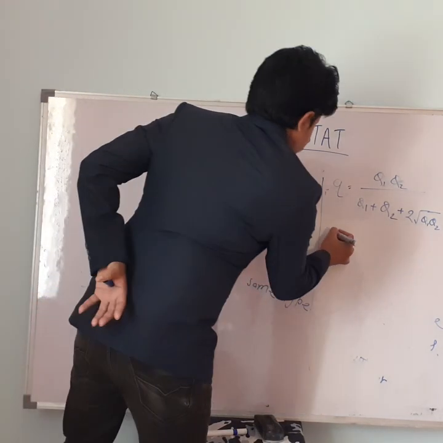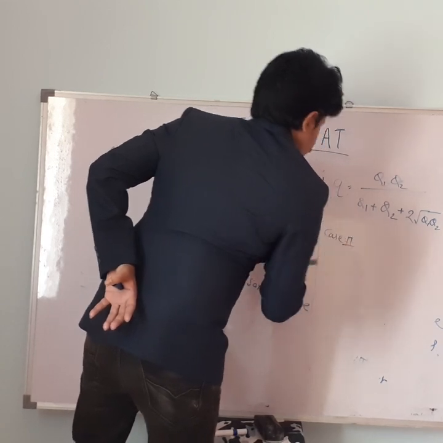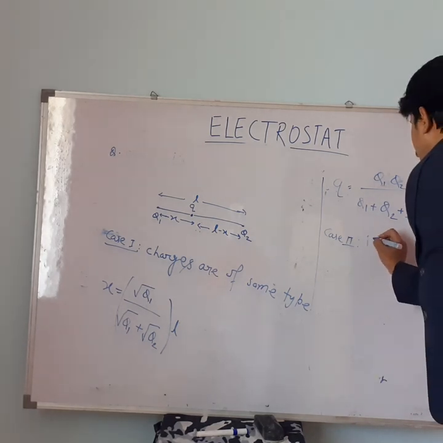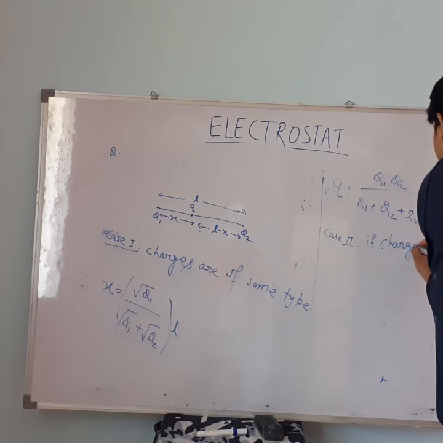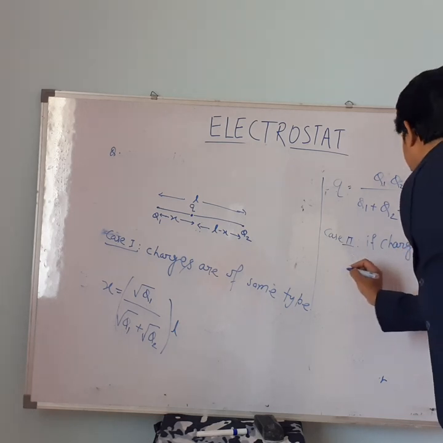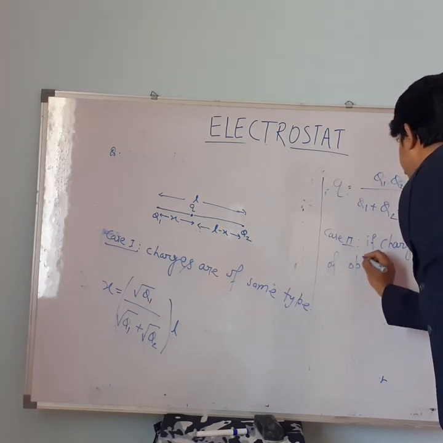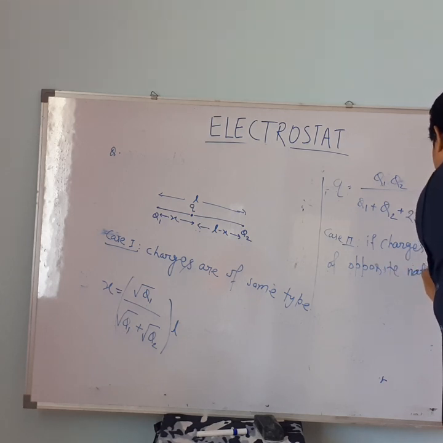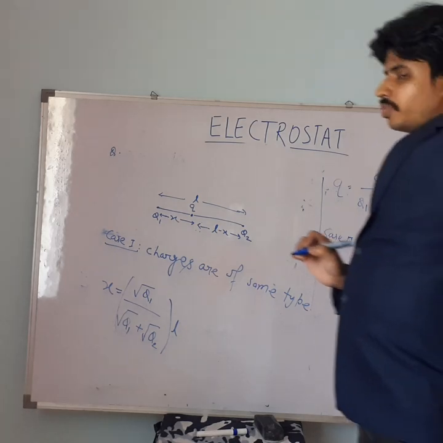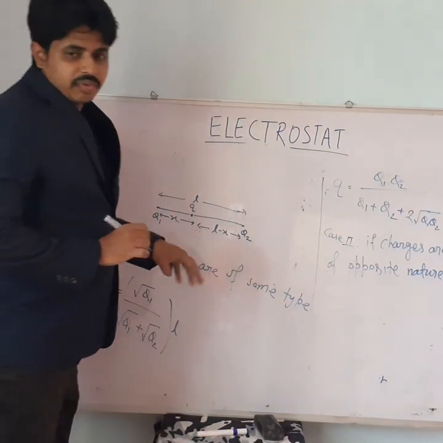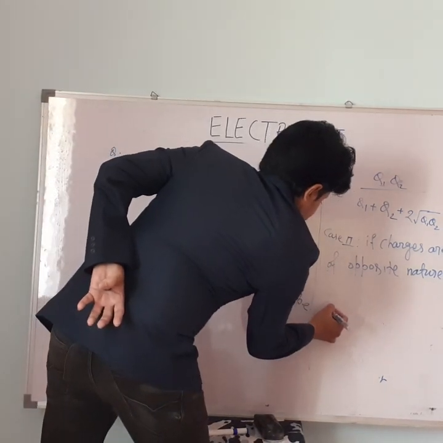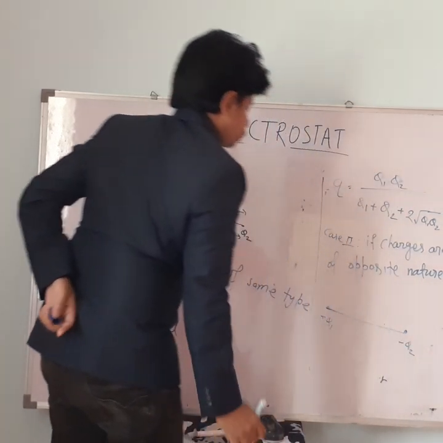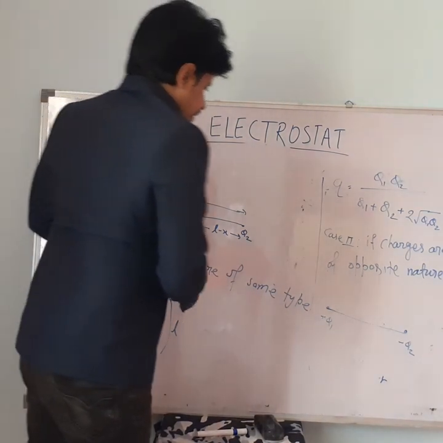Case 2. If the charges are of opposite type or opposite nature, that is, one is positive and one is negative, say this is your plus Q1 and this is my minus Q2, then in this case